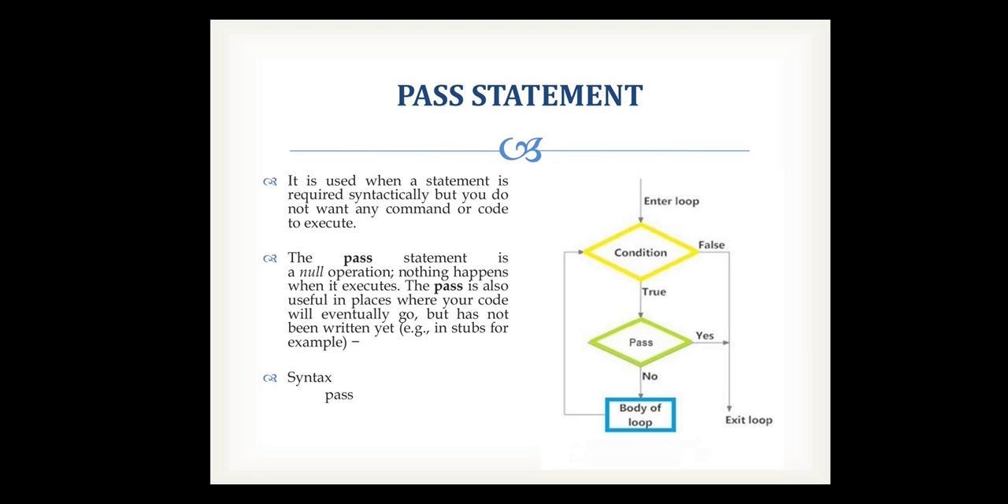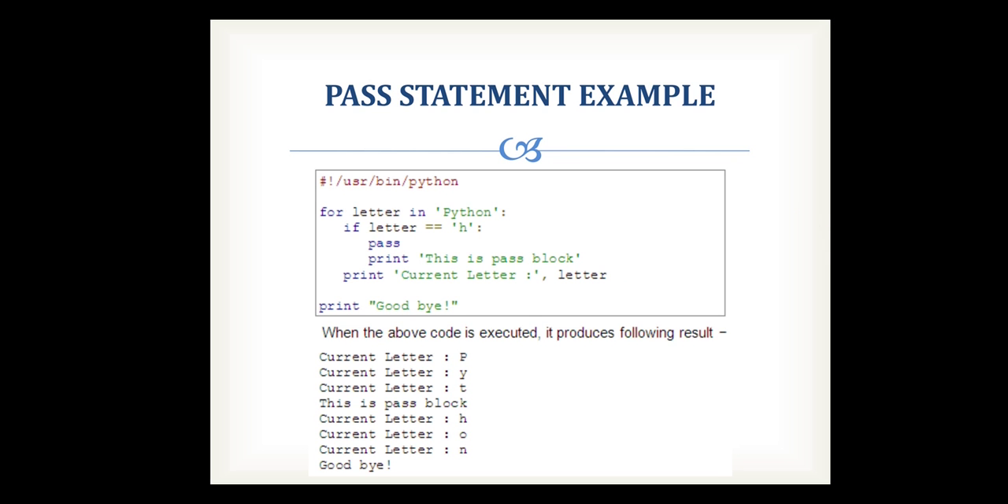For example, if you are entering a loop and the condition is true, then it is going to pass, and then it exits the loop. When it is not passed, then it is going to be within the body of the loop. Or else, if your condition is false, it directly exits the loop. So we'll see the example so you will get a clear idea.